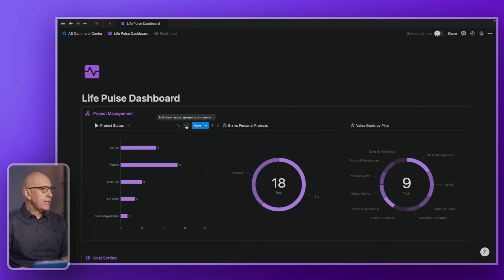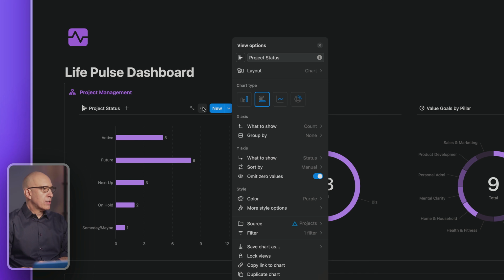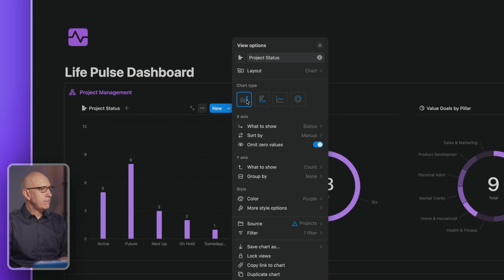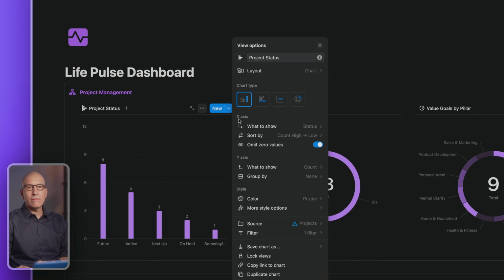So let's go into here. So these are, of course, connected to a database. So it's basically a type of database view. Now, if you click on the 3 dots here, it'll take you into the chart design here, and you can choose and switch between the different layouts. Easy enough. It's really very intuitive how they've created this.